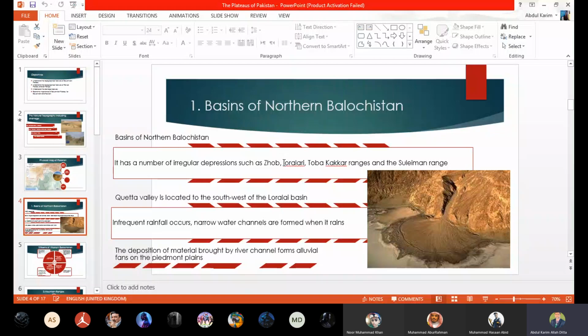Whenever that river or water channel reaches the foothill of the mountain, imagine the speed of the water will be less, meaning the velocity will decrease, because on flat, leveled area the velocity is not the same as on a steep slope.